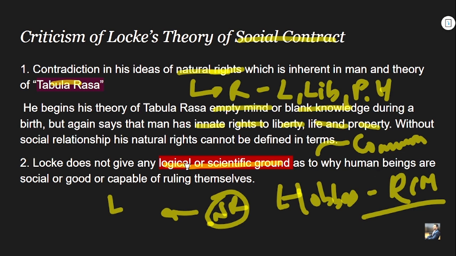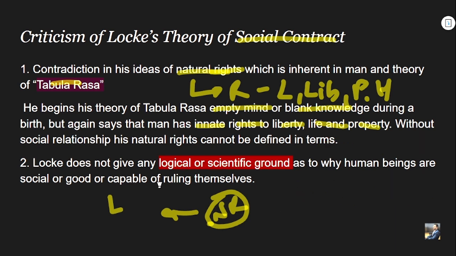So this is what critics say about his social contract: Locke does not give any logical or scientific ground as to why human beings are social or good or capable of ruling themselves. In Hobbes, as we have already seen, there is a very pessimistic idea about human nature, that men are basically nasty, poor, brutish, pleasure seekers, who chase power after power, which ceases only upon one's death.